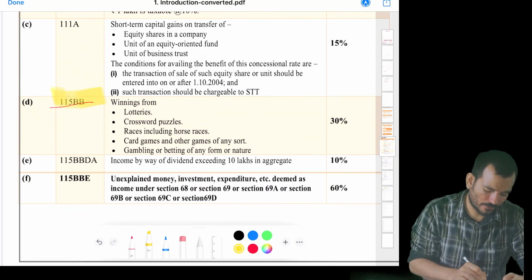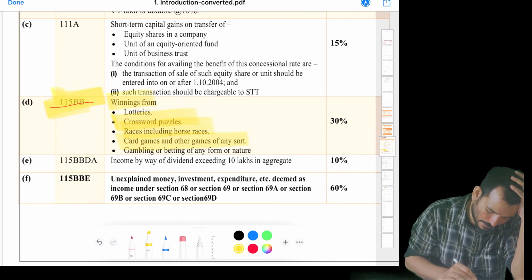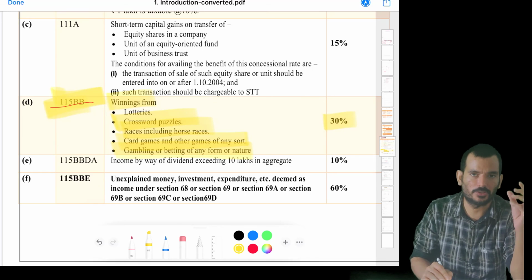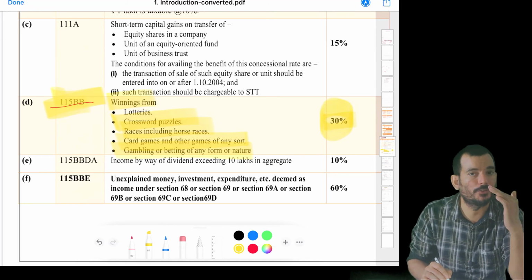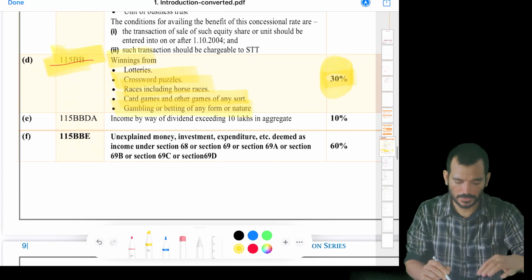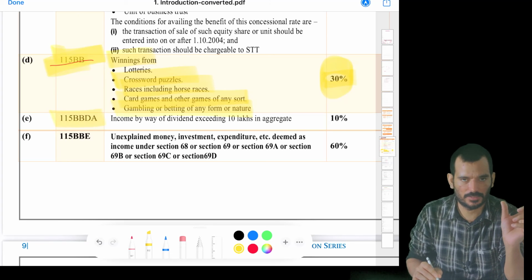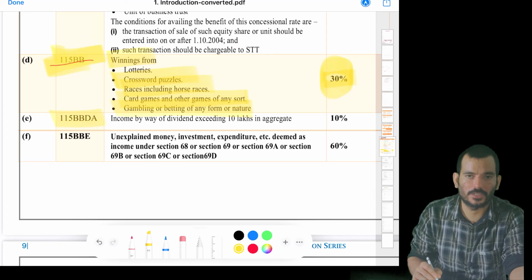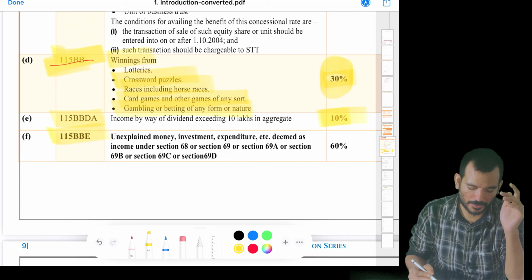Again, we have section 115BB: winnings from lotteries, crossword puzzles, race horses, card games and games of any other sort, gambling or betting of any other nature, 30% without any basic exemption limit, without giving any benefit. So 30% flat rate they have to pay. And coming to 115BBDA, I said it in the beginning of the session itself: the company is declaring dividend, it used to be exempt for the shareholder, but now up to 10 lakh it is exempt, beyond that it's taxable at 10%.